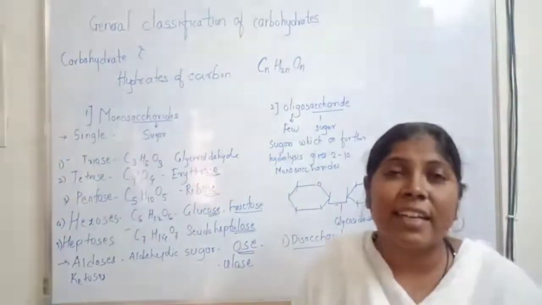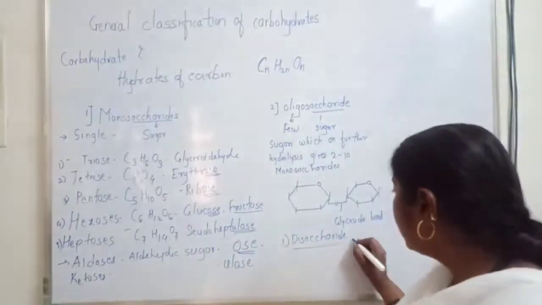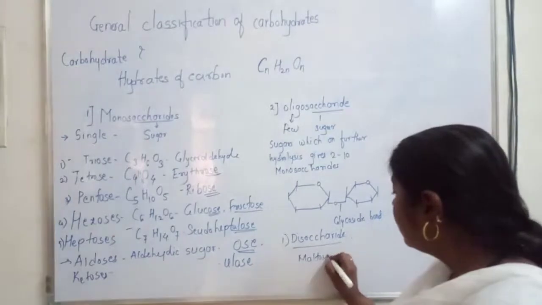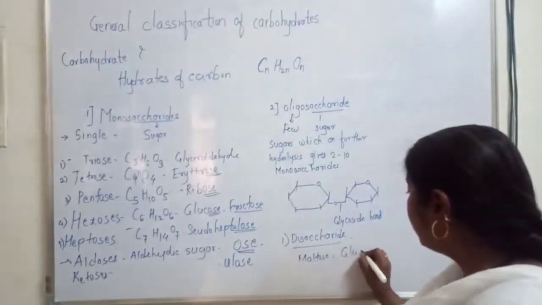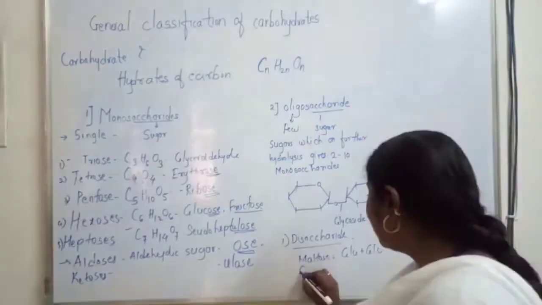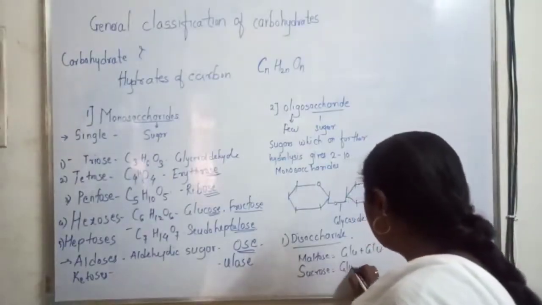So what is a disaccharide? A disaccharide is a union of 2 sugars. The first example is maltose, which is made up of glucose plus glucose. The next example is sucrose, that is glucose plus fructose.